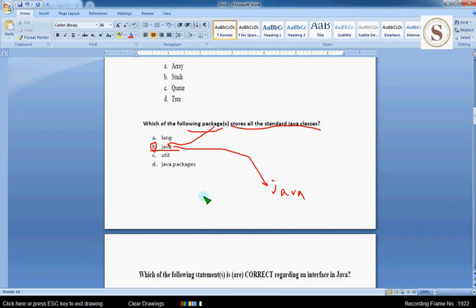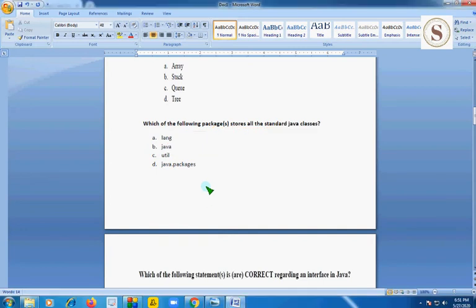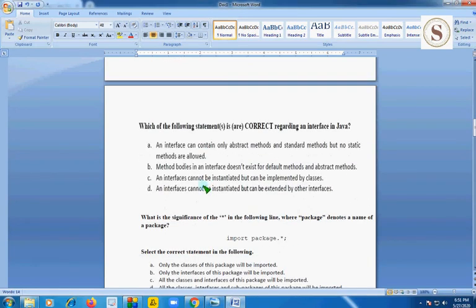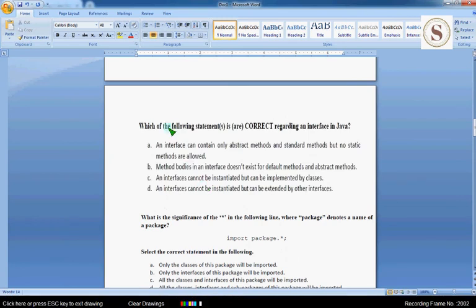So moving on to the next question in unit 4. Which of the following statement or statements is correct regarding an interface in Java? If you clearly observe all the options, coming to the fourth option, an interface cannot be instantiated but can be extended by other interfaces.